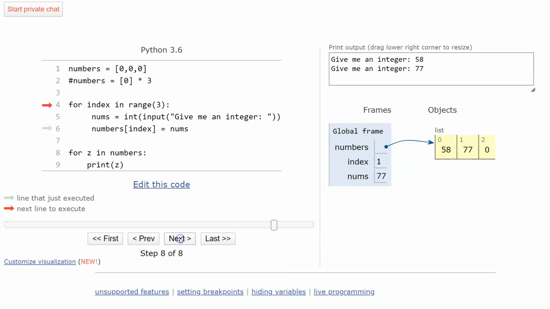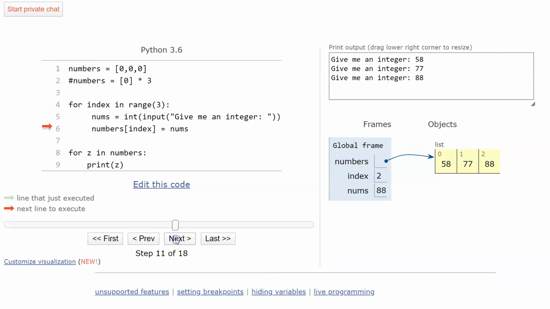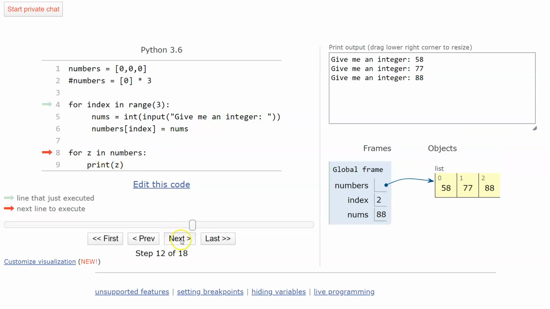So we're going to go ahead and store it. So that's what that did. Boom, there that's stored. And then I'm going to go through it one more time. And this time I'll say 88. And it just rolls through until we get down here, and we'll go ahead and print out the values. So I click next there, here comes Z, and it will walk through. So there's 58 as it's stepping through here, 77 and 88. Okay, and then we're done with the code.